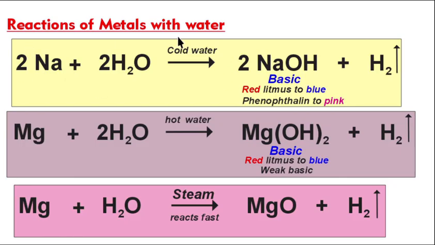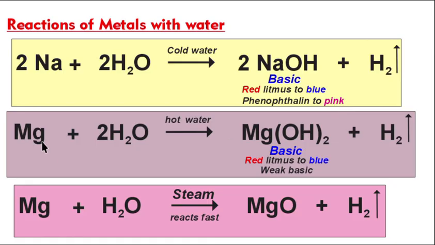As far as the reaction of metals with water is concerned, you know sodium reacts readily and very fast. It reacts with cold water and gives sodium hydroxide and hydrogen gas. This is the balanced equation. You know how to write and balance it. They form a basic solution which turns red litmus to blue. Phenolphthalein is another chemical used to identify a basic solution, which turns pink.